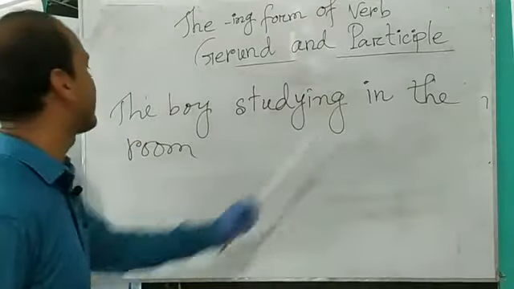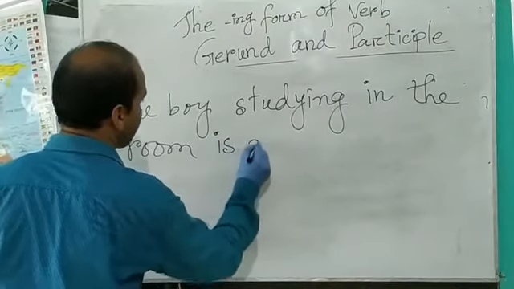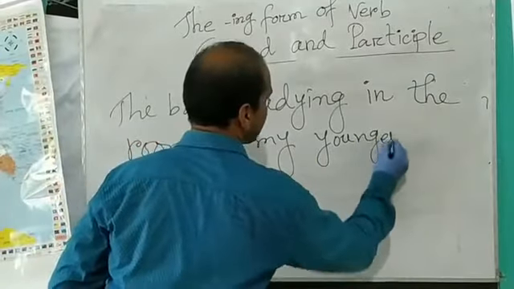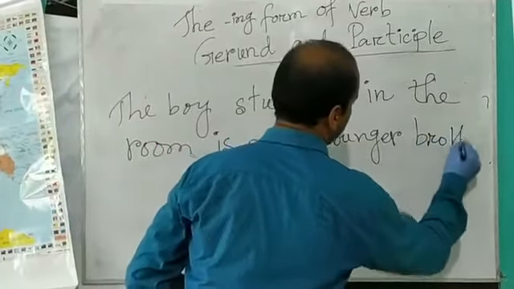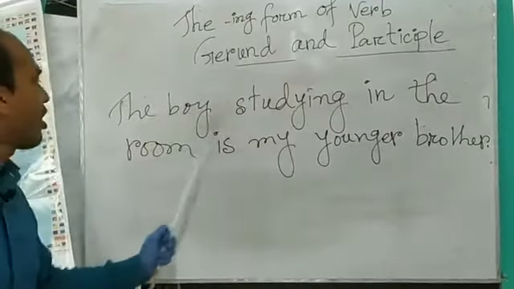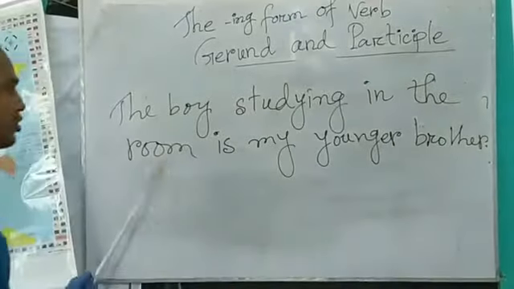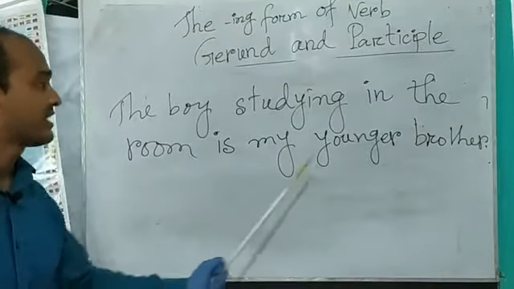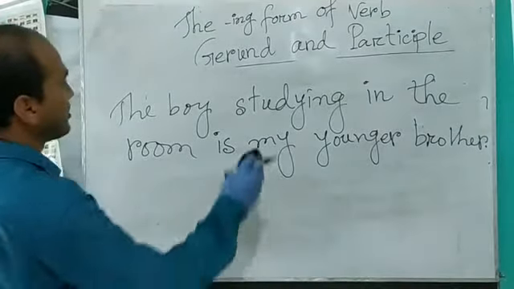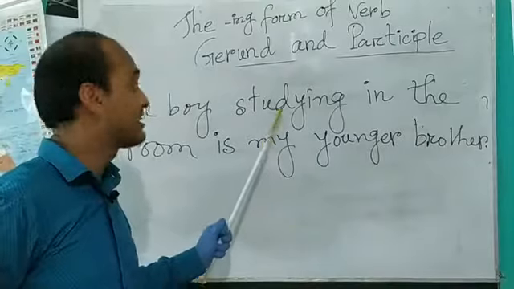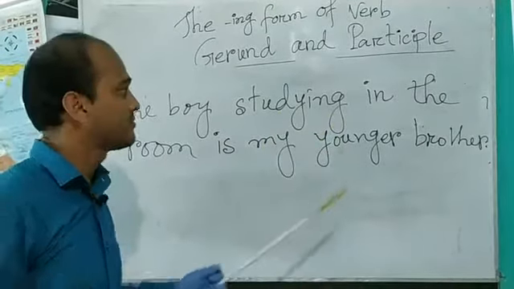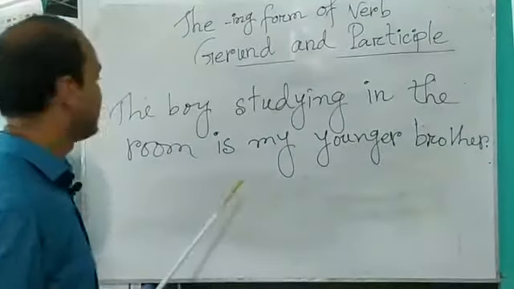The boy studying in the room is my younger brother. Now see, this is a verbing. It can be a participle, or it can be a gerund. So what will be the right answer?